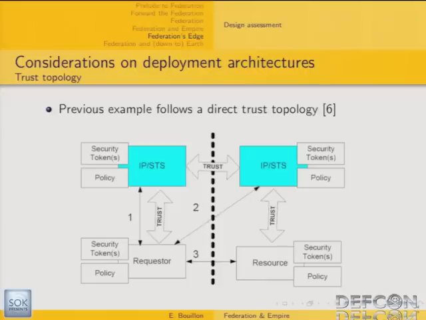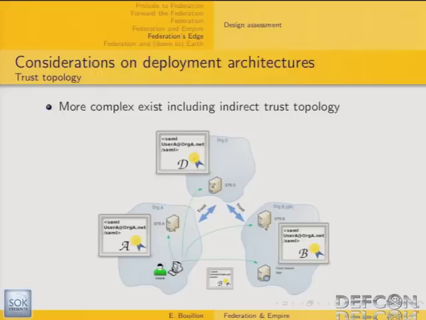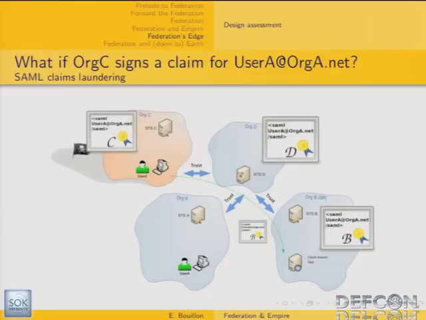The thing is, there are more complex and more realistic scenarios where it's getting more complicated. Typically, when you have an indirect trust relationship, where you have a central trust broker that conveys trust between organizations. So here is how it works. You've got one organization which trusts organization D, which then is trusted by organization B. And then you have this single sign-on solution that works perfectly fine the same way, flowing between these three organizations. Now the question is, what if organization C signs a claim for a user which is not part of its own organization?